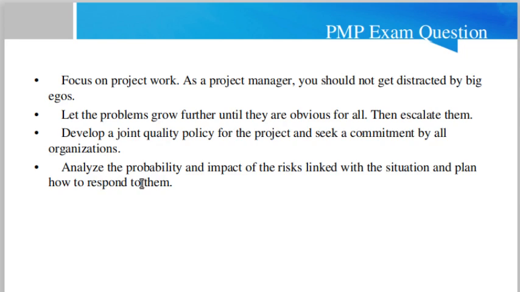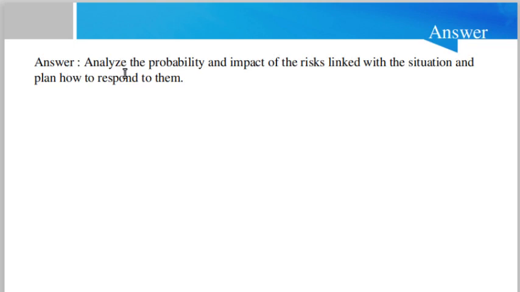Then, analyze the probability and impact of the risks linked with the situation and plan how to respond to them. See, this could be the answer. Friend, this is the right answer: analyze the probability and impact of the risks linked with the situation and plan how to respond to them. Why am I saying this is the right answer?